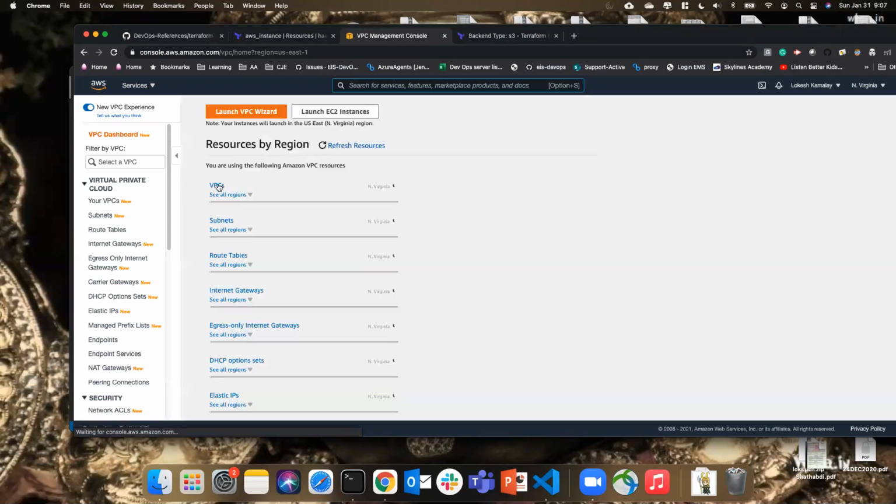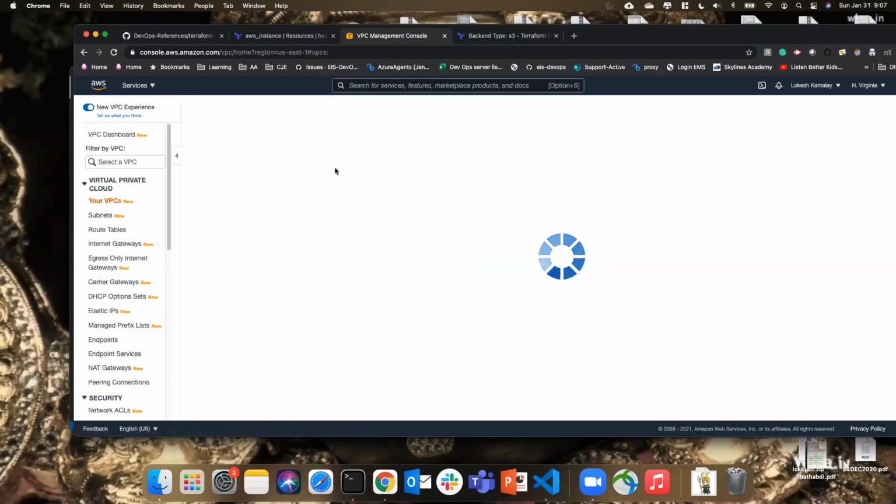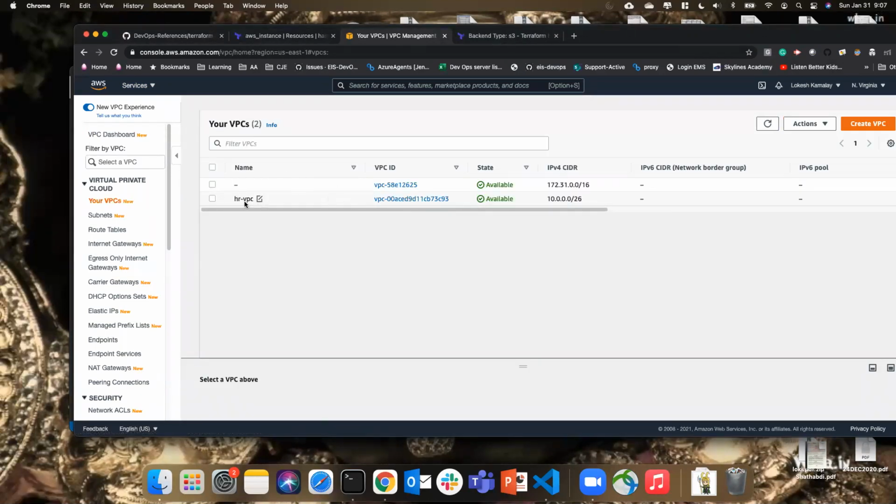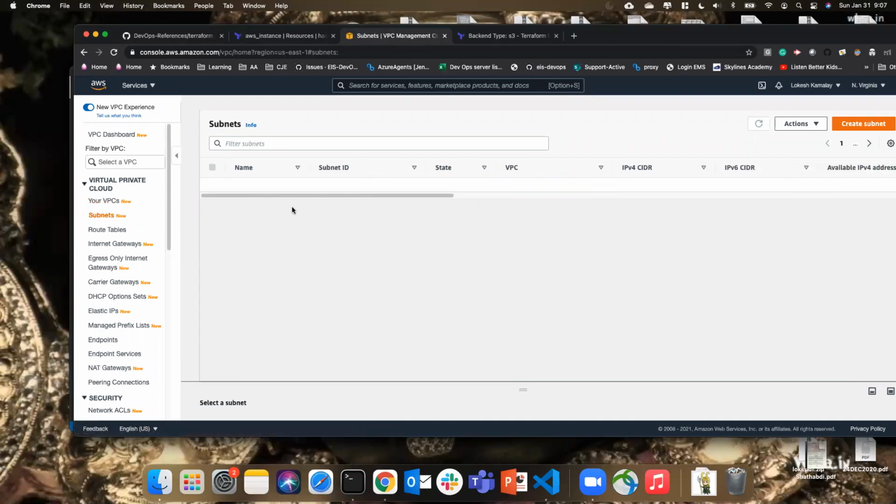But here also, in coding, there can be some issues, right? No. See, the HR VPC is there, and then the subnet will also have the same naming convention, same pattern, everything.